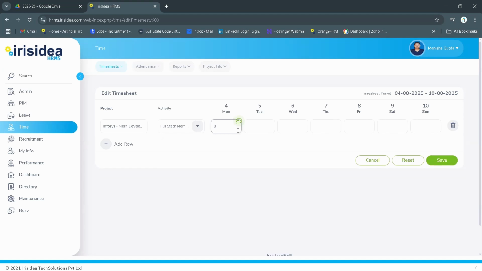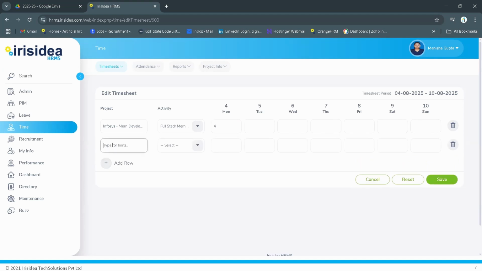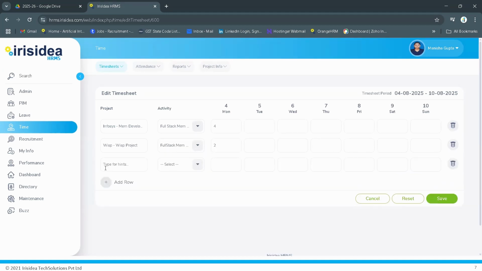on that project. Suppose you have worked 4 hours on Monday. Again, add a row, then type another project. If you have worked on another client project, select the activity you have done. Then, if you have worked 2 hours, you can write that. Again, if you worked on a different project, you have to update that.